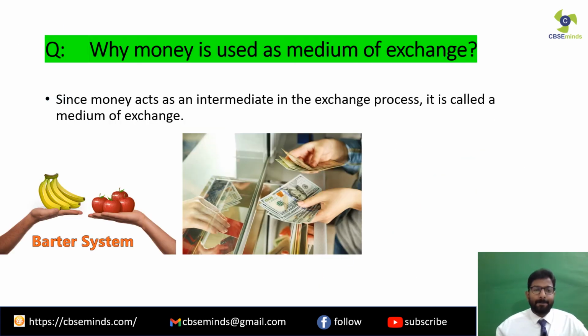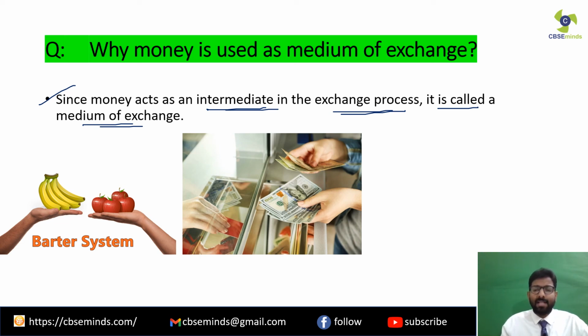Now moving ahead, there's a question over here. Why is money used as a medium of exchange? Why do we use money as the medium of exchange? So see over here, we have already seen the reasons. To put this answer, since money acts as an intermediate in the exchange process, it is called a medium of exchange, isn't it? Very simple.